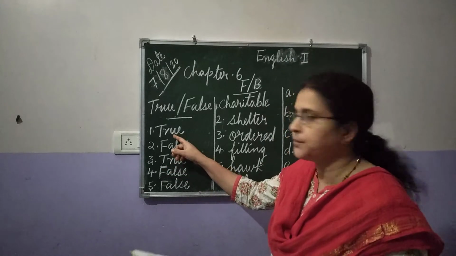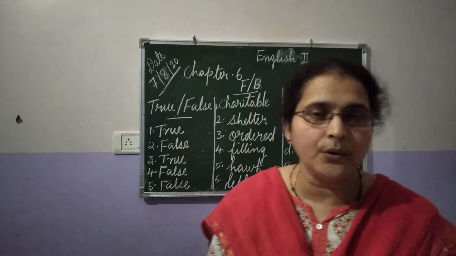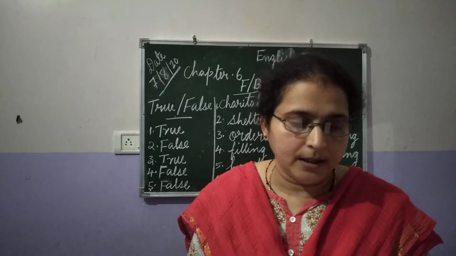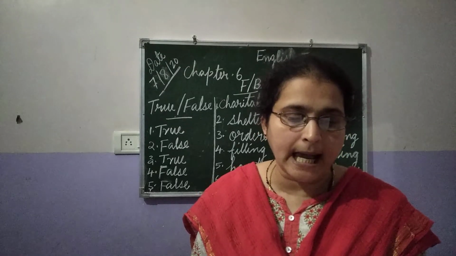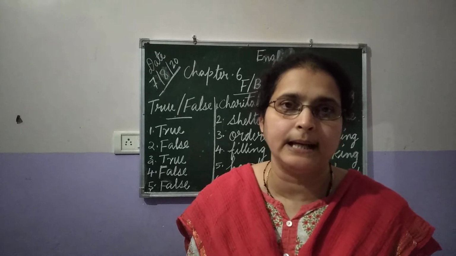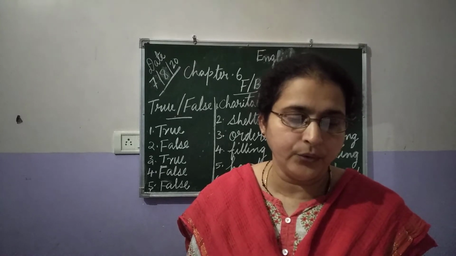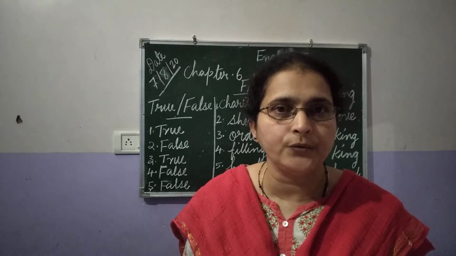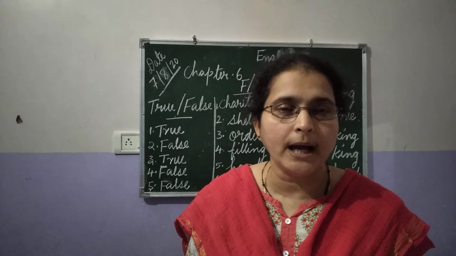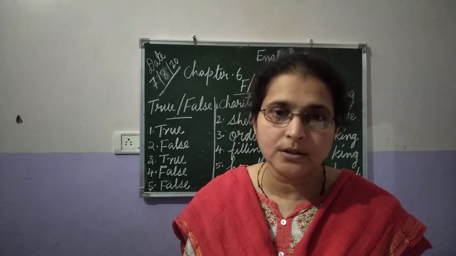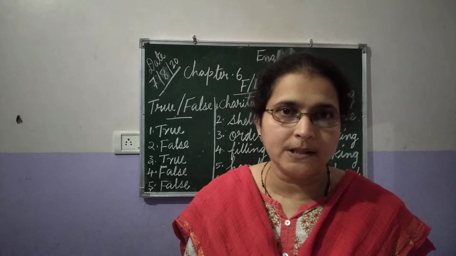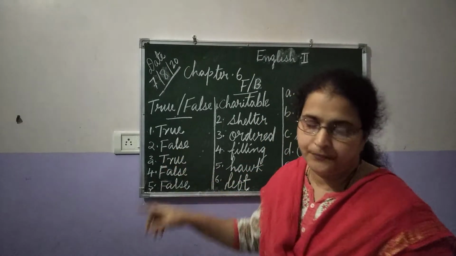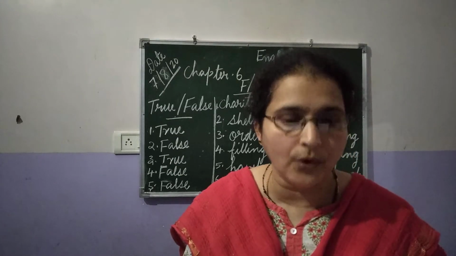It is true. He loved the animals as well as the people. And B. A dove flew in and sat on the king's head. Whether it is true or false. Who flew and sat on the king's head? No animals. No, it is wrong. So what will we write? It is false. We will write the second answer false.